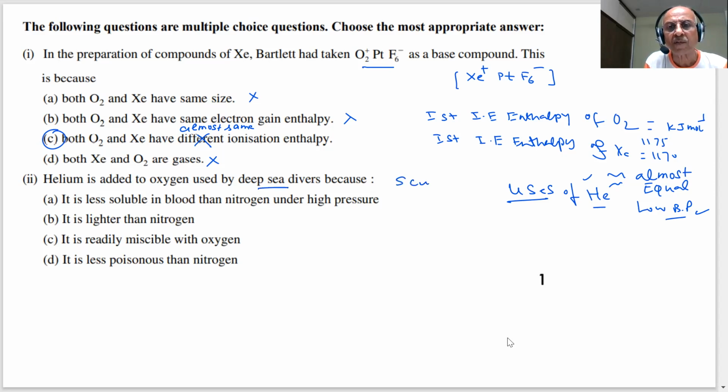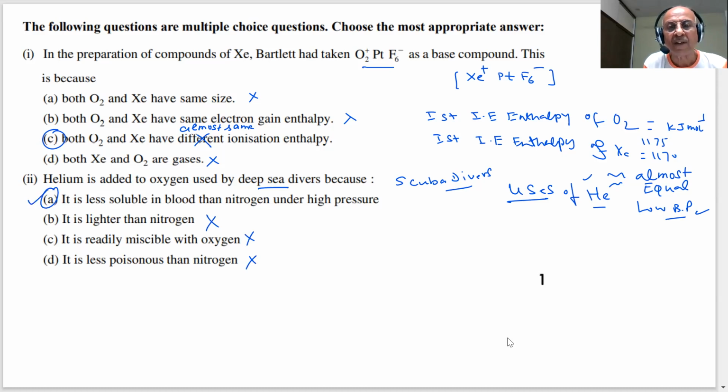When we talk of scuba divers, students, they have to carry a cylinder. As you go down, the pressure will keep on increasing, and the solubility of the gas in the blood will keep on increasing. Helium is less soluble in blood than nitrogen under high pressure. It is lighter than nitrogen. It is readily miscible with oxygen. It is less poisonous than nitrogen, student. But this is not the answer. Then what is the correct answer?